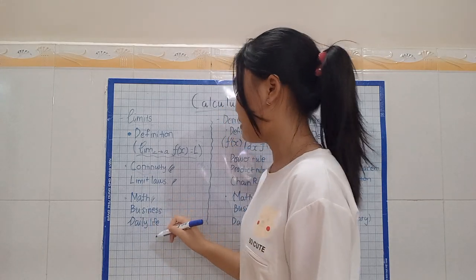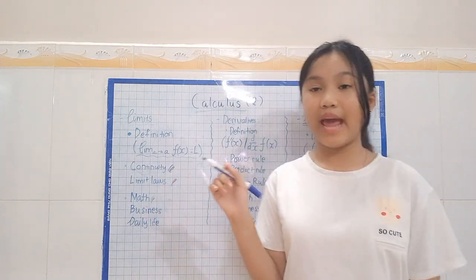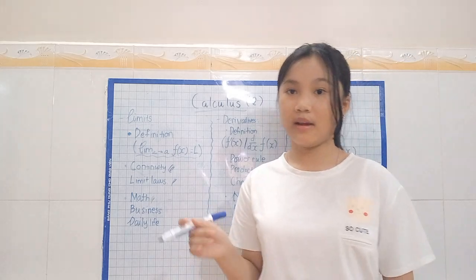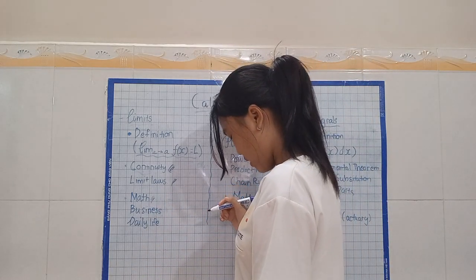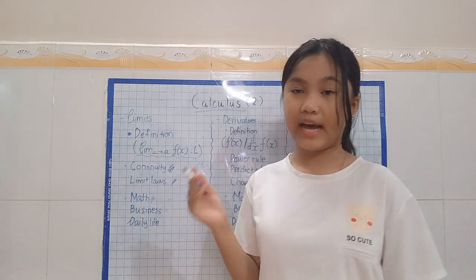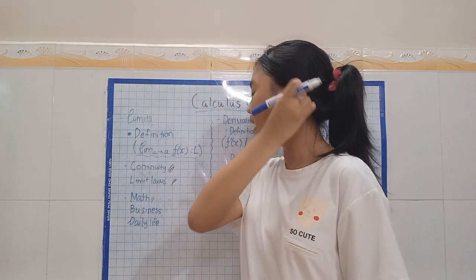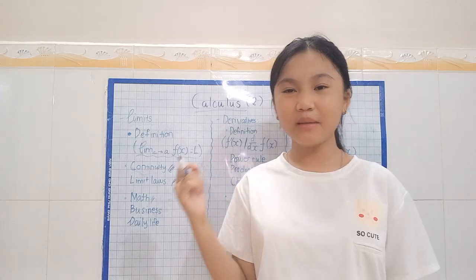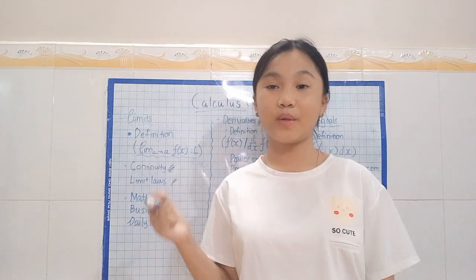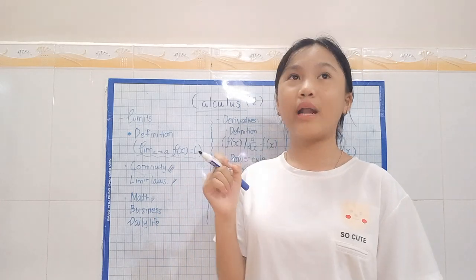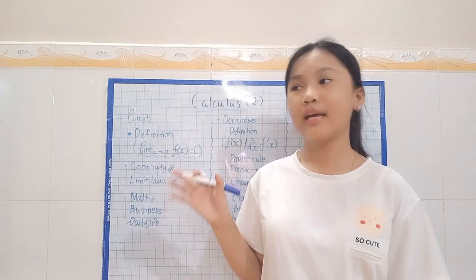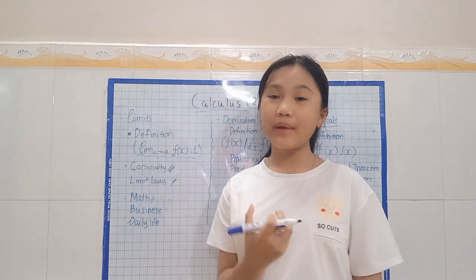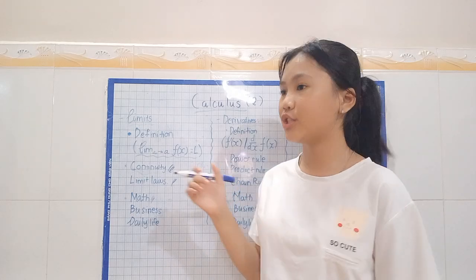Next, in business, especially in actuary, how can we apply it here? It could be used to solve different kinds of problems. For example, limits in calculus will help you calculate or optimize the amount of production or operations that your company should have.